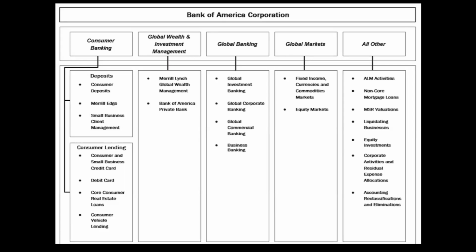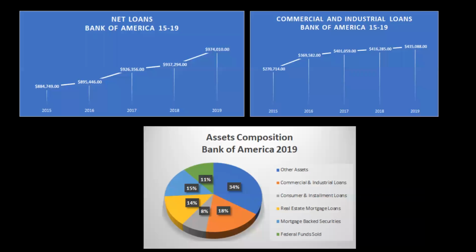The following graphs will show the evolution of some of Bank of America's main accounts. As you can perceive in the blue graphs, two of the main assets of the company, net loans and commercial and industrial loans, are both following an increasing trend since 2015. Commercial loans, mortgages, and consumer loans represent a significant amount of the total assets of the company.